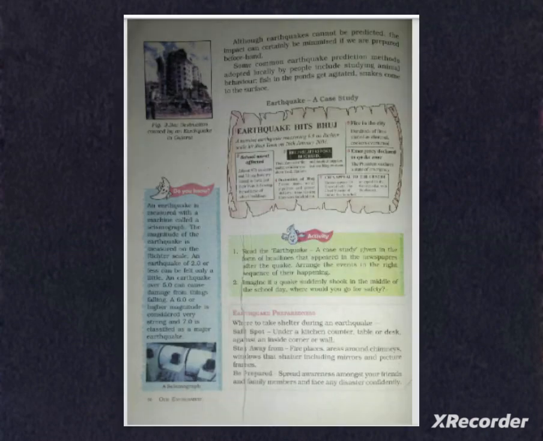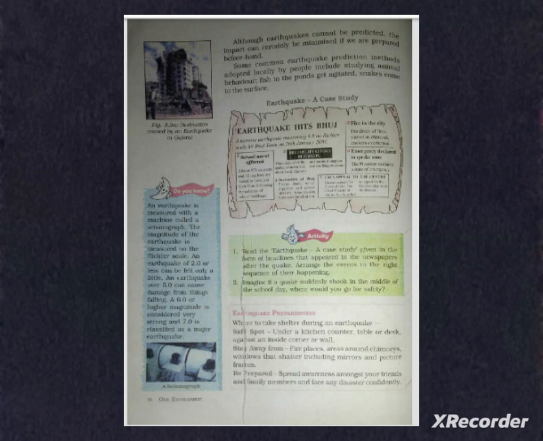We should have some basic knowledge about how to save ourselves during an earthquake. We should take shelter in a safe spot like under a kitchen counter, table or a desk, and against an inside corner or wall.